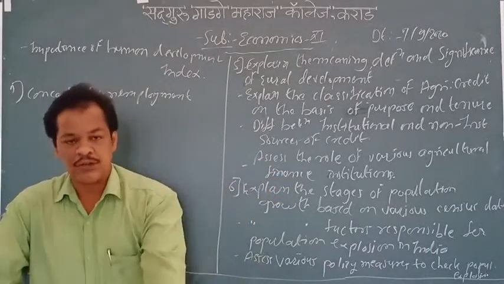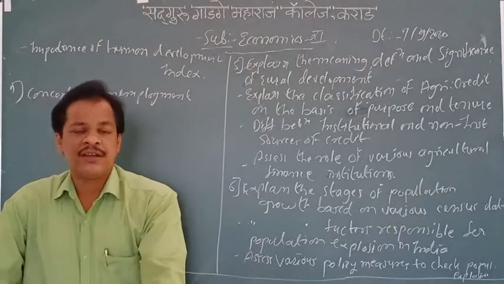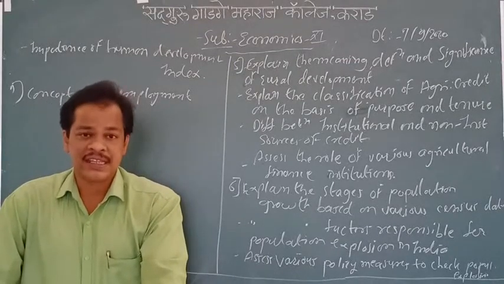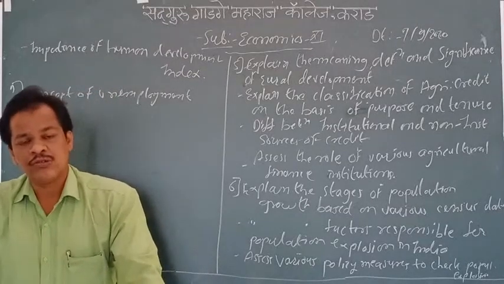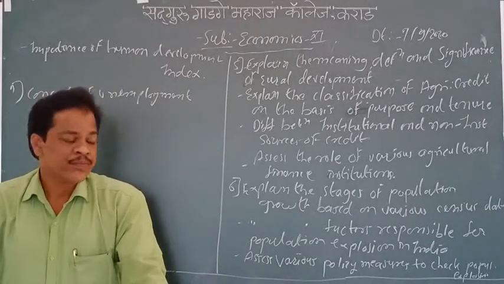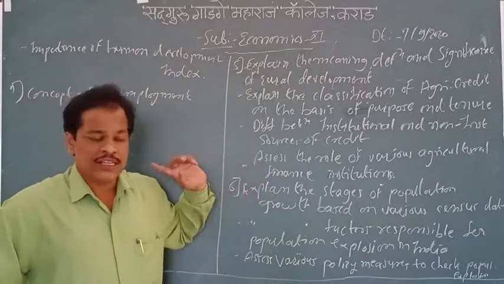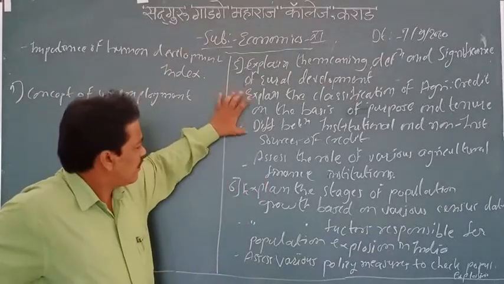Now you know that government banks are going to give some kind of funds to the farmers. Even NABARD, the National Bank, is there. Here the state government is also going to give some kind of funds to the farmers. In this point, we are going to see all these things. Okay, here chapter number 5 is there.